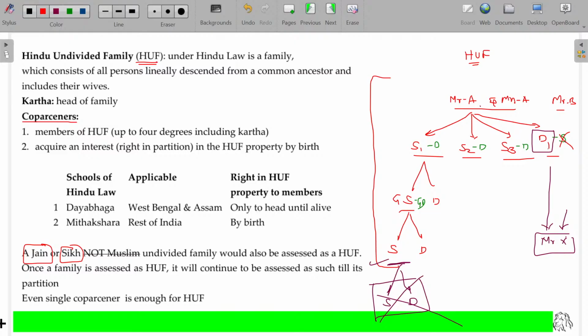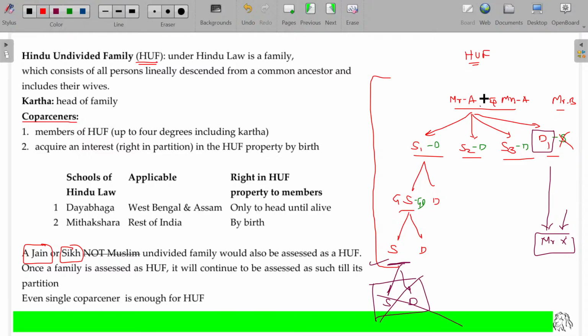Hindu undivided family. Mr. A does the business. A sweet stall is run by Mr. A, where the entire family will be working. In the morning you see the dad, in the afternoon you see the first son, in the evening the second son, and preparation is done by some of the other team. Even sometimes small kids will serve. It will happen. Then who has to pay the tax?